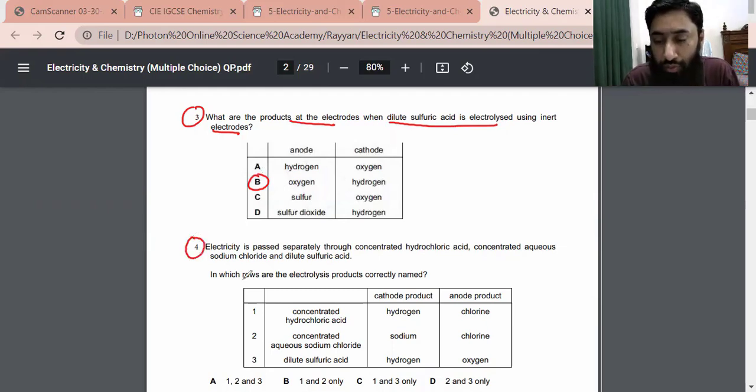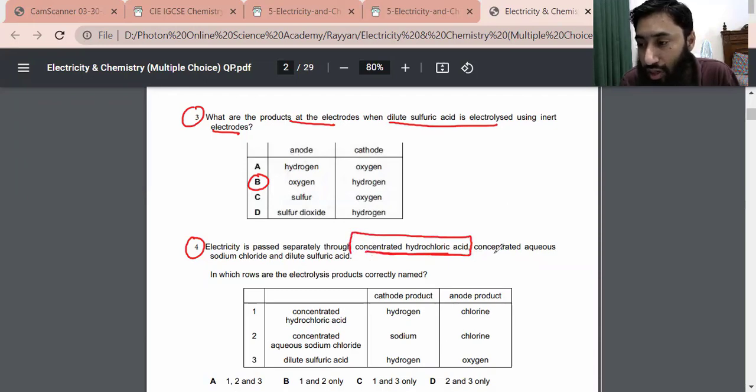Going towards question 4, electricity is passed separately through concentrated hydrochloric acid, concentrated aqueous sodium chloride, and dilute sulfuric acid. There are 3 things. One is concentrated hydrochloric acid, the other is concentrated aqueous sodium chloride, the third one is dilute sulfuric acid. So we have to figure out the nature of the products which are produced at the cathode and anode.